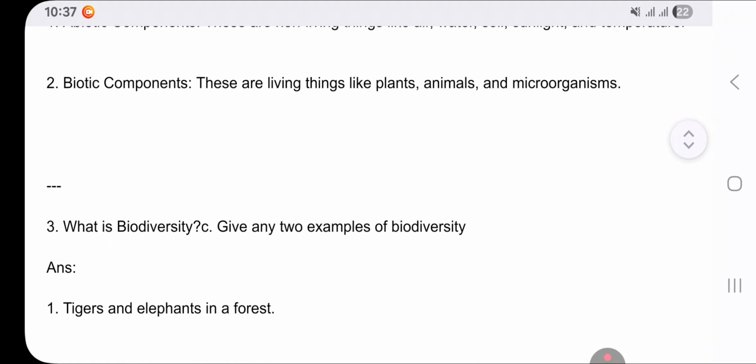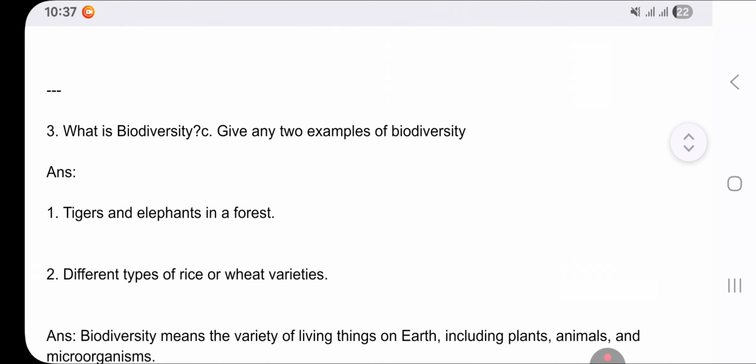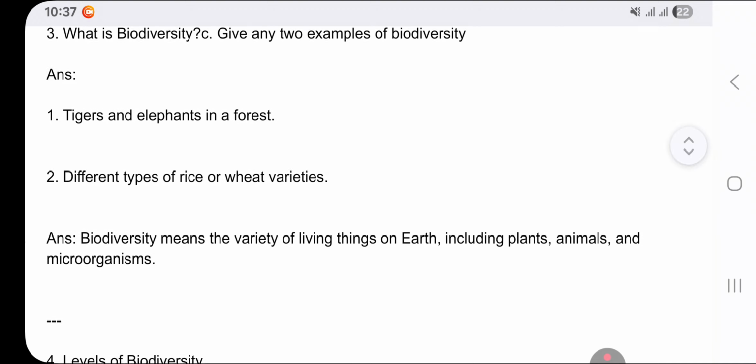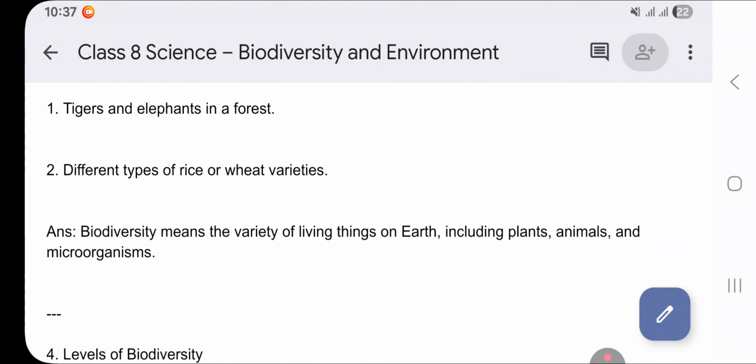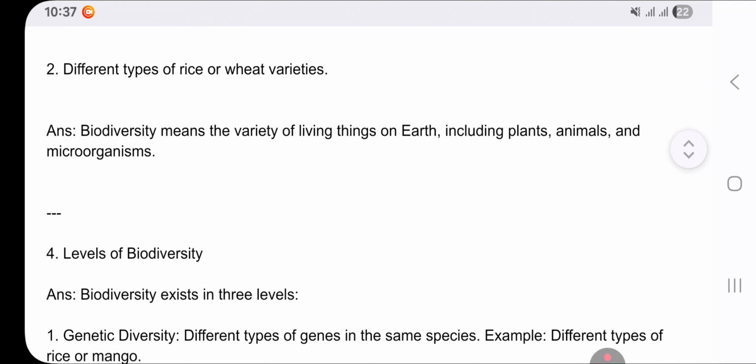Now, the third question is a very important question. What is biodiversity? Give any two examples of biodiversity. Examples are tigers and elephants in the forest, different types of rice or wheat varieties. So the main answer is: biodiversity means the variety of living things on earth, including plants, animals, and microorganisms.